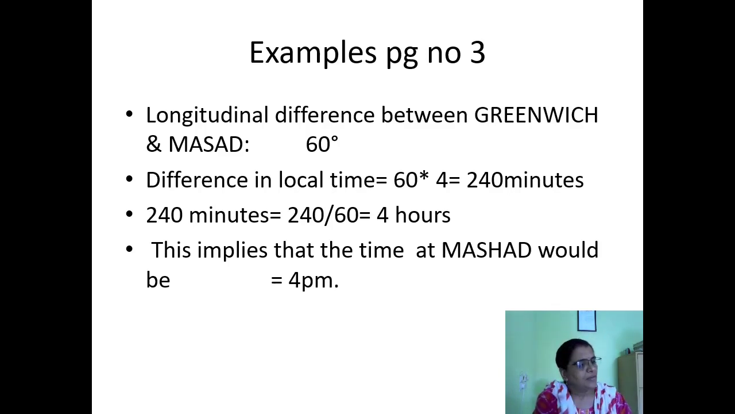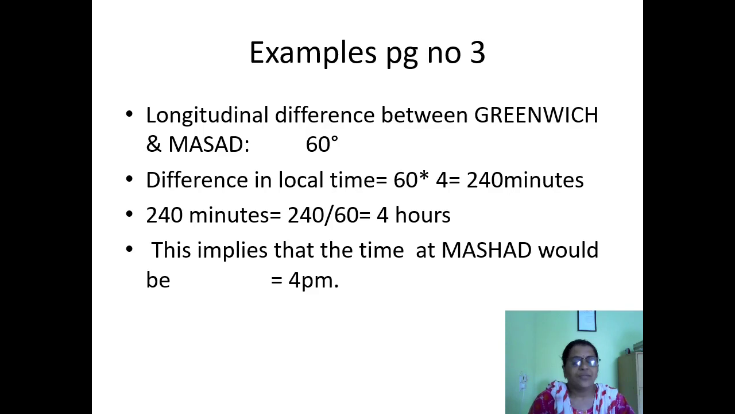The example is: Mashhad, a town in Iran, is located on 60 degree longitude. When it is 12 noon at Greenwich, calculate the local time of Mashhad. Again I will read that example. Mashhad is a town in Iran located on 60 degree longitude. When it is 12 noon at Greenwich, calculate the local time of Mashhad.